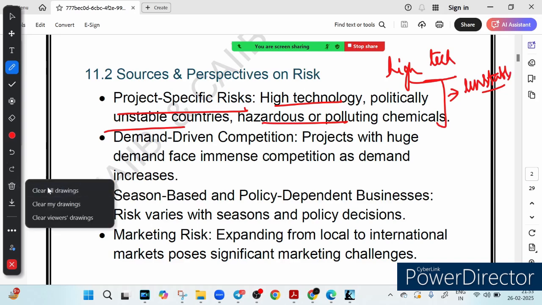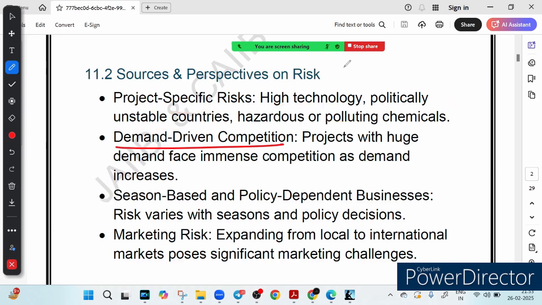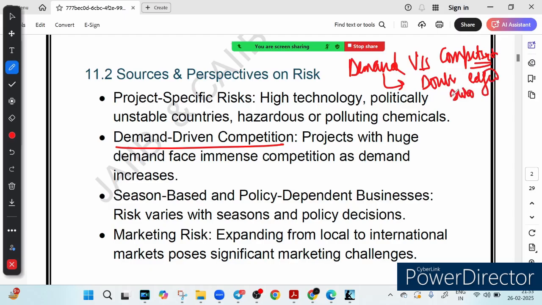Then the second kind we have is demand versus competition. So let me write down demand versus competition. What I mean to say is, this is called a double-edged sword, right? What is the meaning of this double-edged sword? You'd think that if demand for a product is high, business would be booming, right? Well, not always. More demand attracts more competitors, making it tougher to maintain sales and profit.